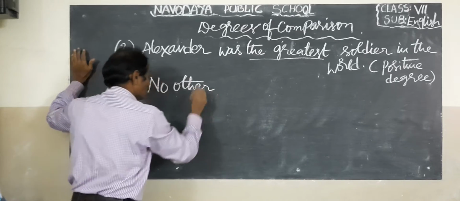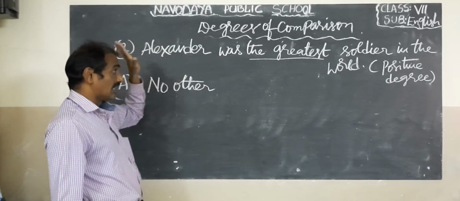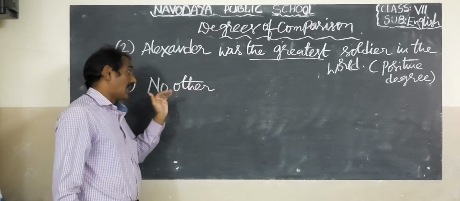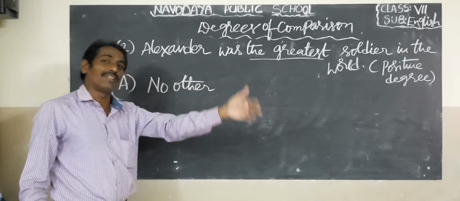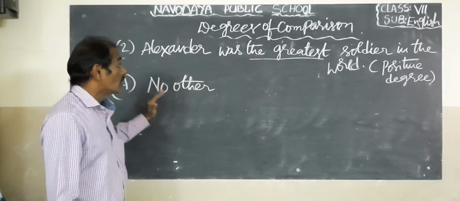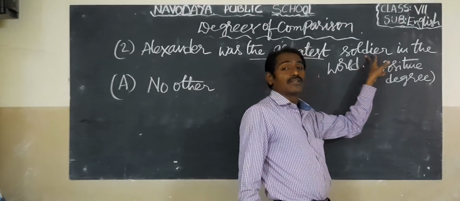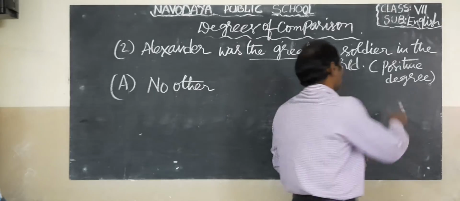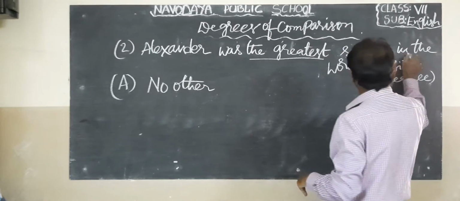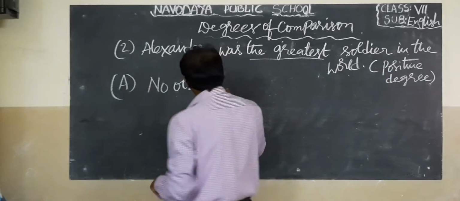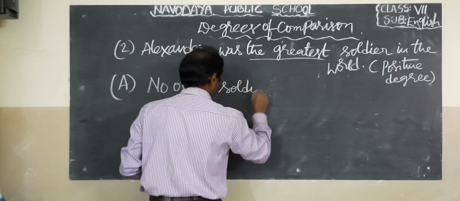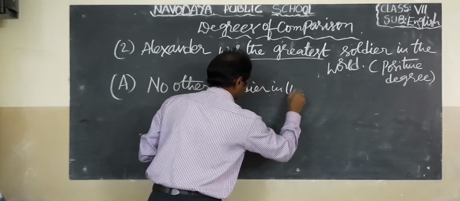It is a phrase because Alexander is the greatest soldier, meaning there is no one except Alexander, so we explain it with no other. The object soldier becomes the subject: no other soldier in the world.